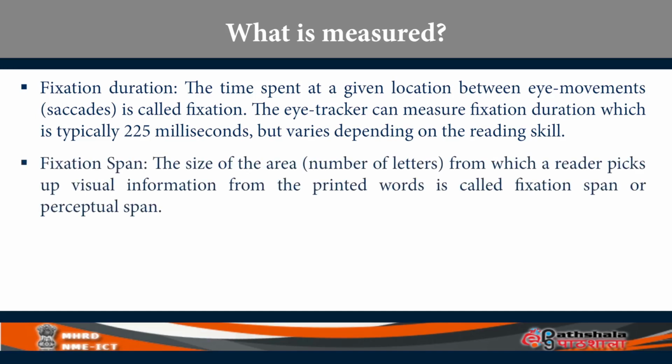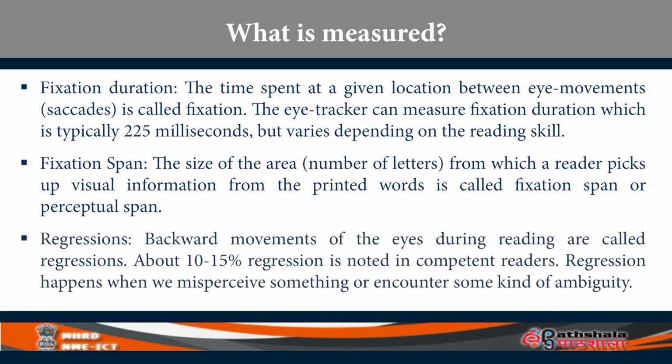Fixation span refers to the size of the area, that is the number of letters you pick up at once. Alright, we have discussed it earlier. The beginning readers or novice readers can pick up 3 letters, whereas advanced readers can pick up as many as 9 letters at one time. So that is also measured. Then regressions, that is backward movements of the eyes while you are reading, are called regressions. I have pointed out to you earlier that advanced readers show only 10 to 15% of regressions. So these are what is measured in eye tracking.